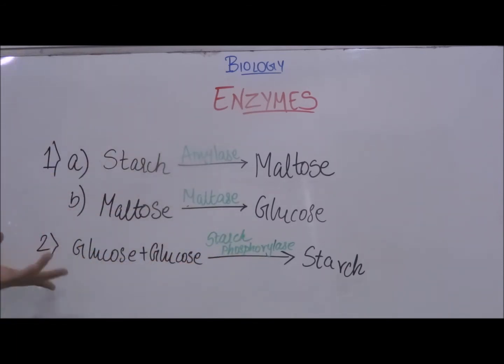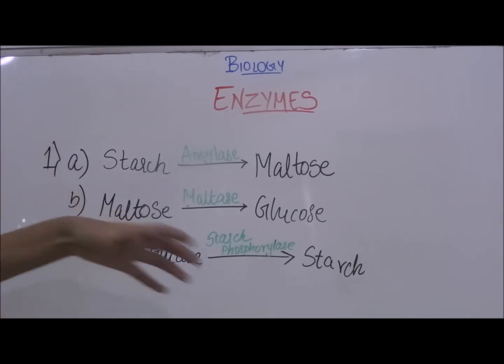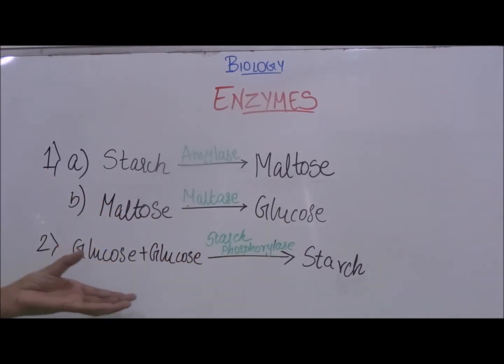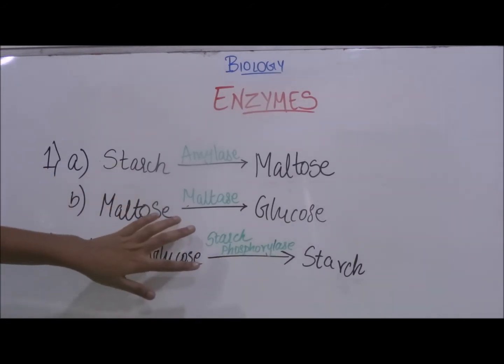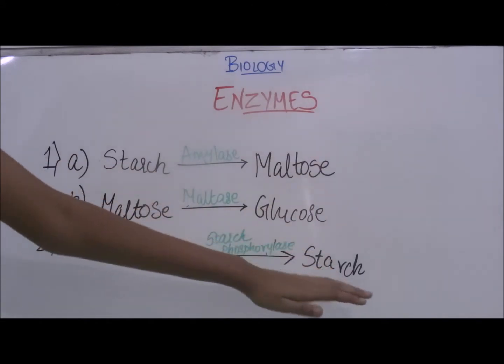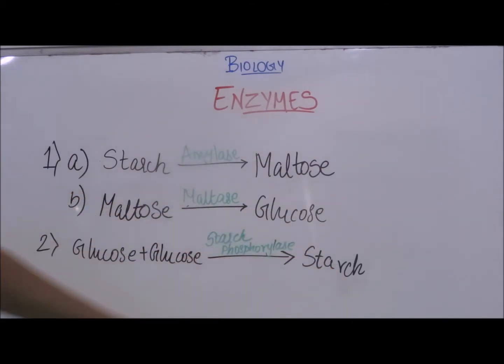This is an example of the second type of enzyme. Glucose, which is a simple substance, joins together to form starch, which is a complex substance. And the enzyme which helps in this is known as starch phosphorylase. So simple glucose molecules link up together and form a chain to form the complex substance starch.